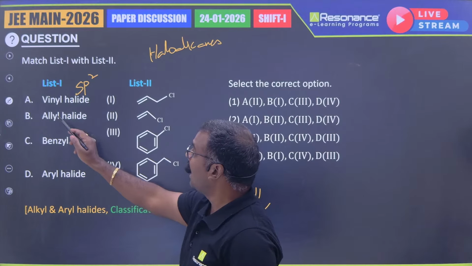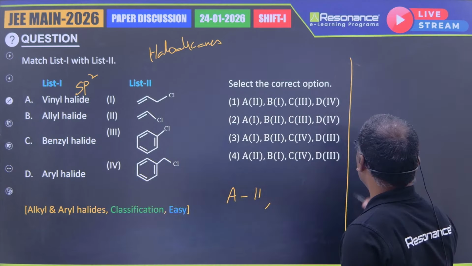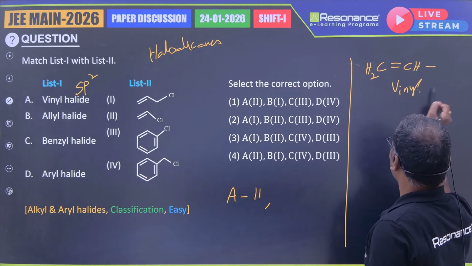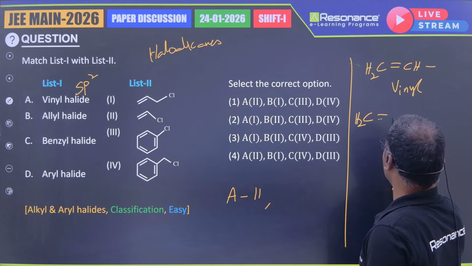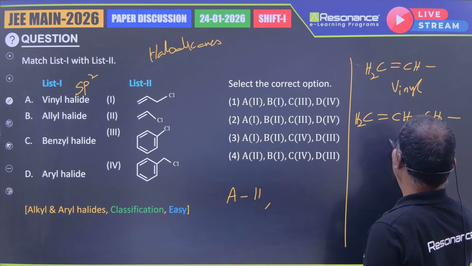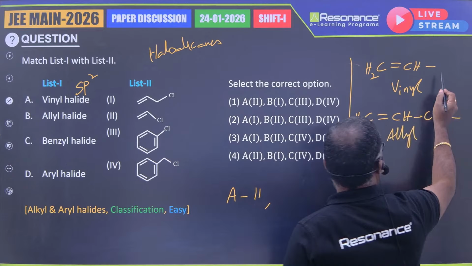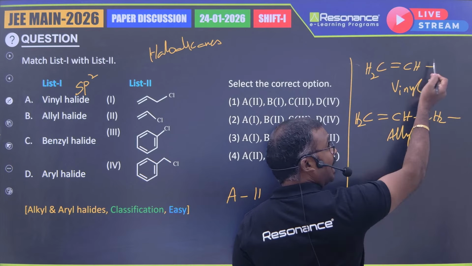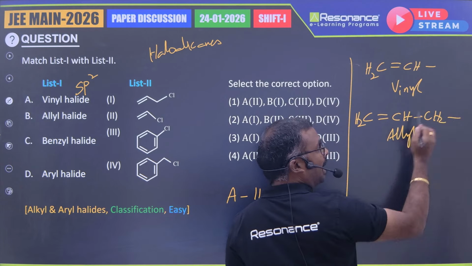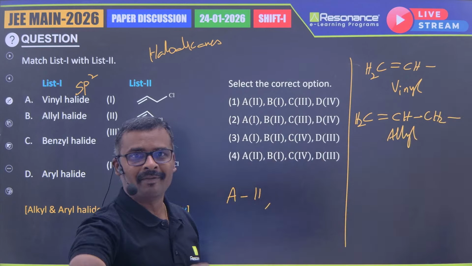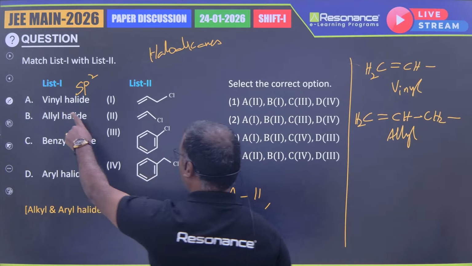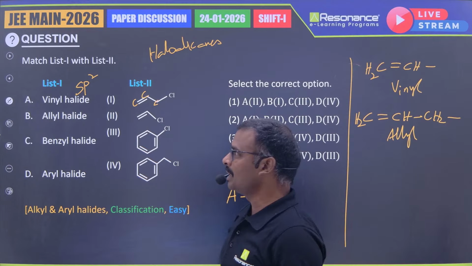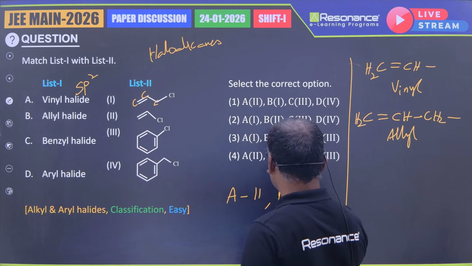Allyl halide, we know: vinyl is CH2 double bond CH, and allyl is CH2 double bond CH, CH2. If I put chlorine here, it is vinyl chloride; bromine, vinyl bromide; amine, vinyl amine. In a similar manner, allyl halide, allyl alcohol, like different compounds. Allyl halide means there should be a carbon-carbon double bond with an sp3 carbon to which the halogen is attached. So option B will come to 1.